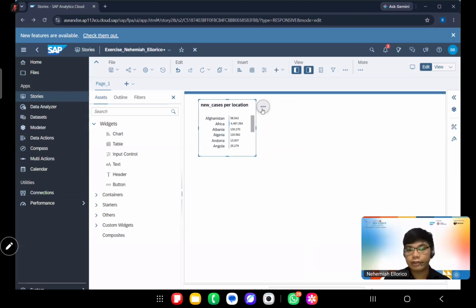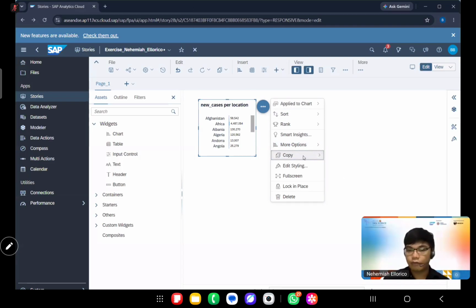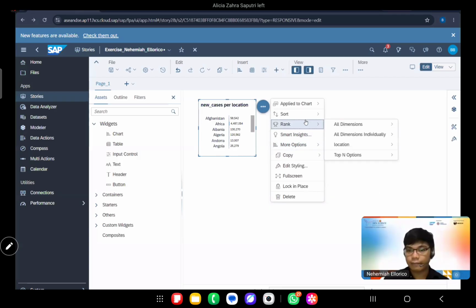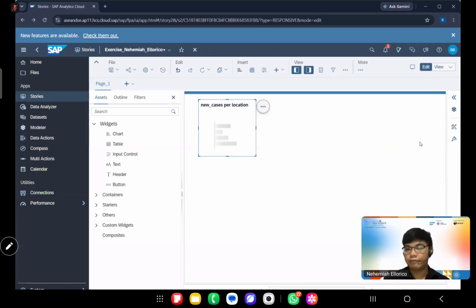After we've done that, we will click the option here, and then select rank, and then top 5 locations. Why is that? Because we would want to see the top 5 locations with the highest cases of COVID before.